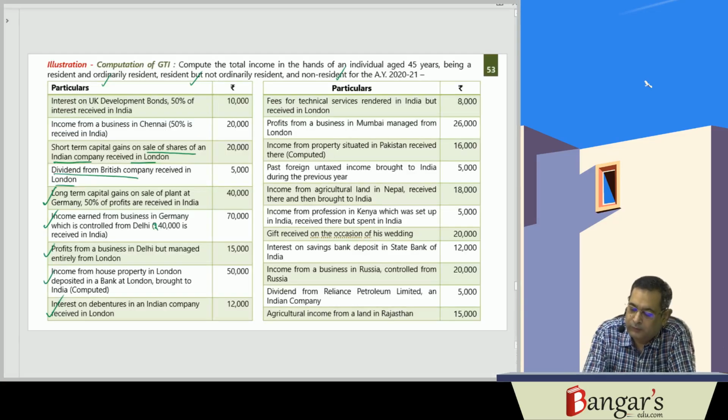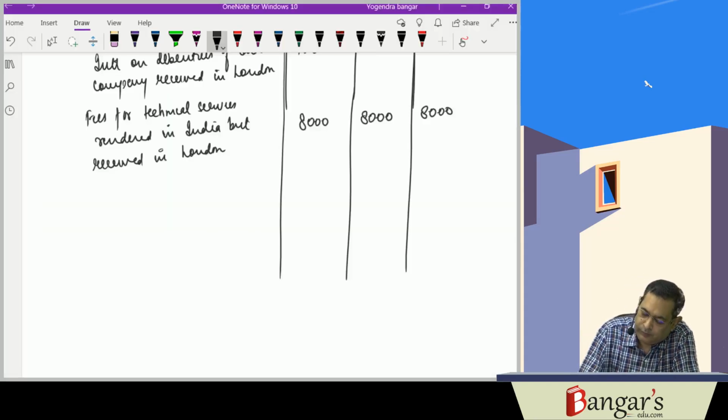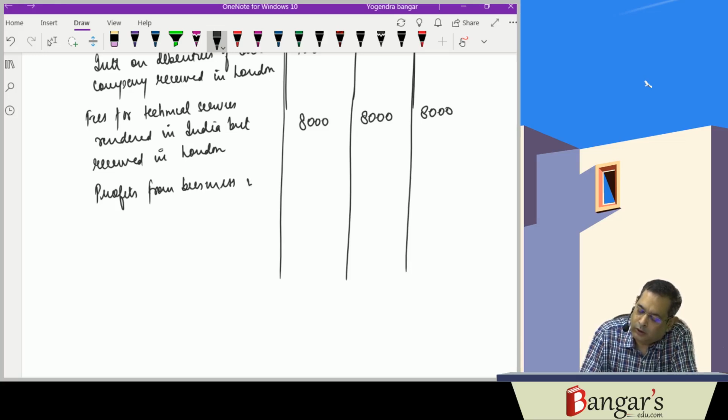Next is profits from business in Mumbai managed from London.